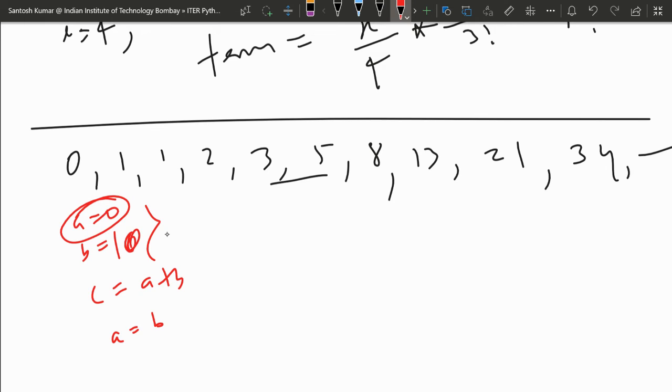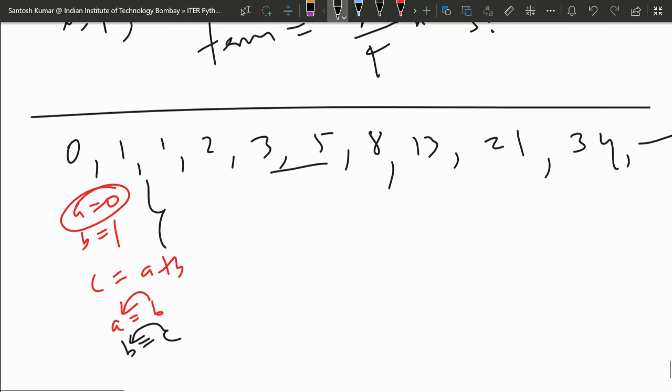And now what you do, a is 0 currently. Now you update a by b, meaning b you are putting into a. So a is getting updated by b. Here b has value 1, so a will take value 1 in the first iteration, and you are updating b by c. So c you are putting into b. Here in this iteration, it is 1, so 1 will be the value of b, and then it will be updated every time, in every iteration.